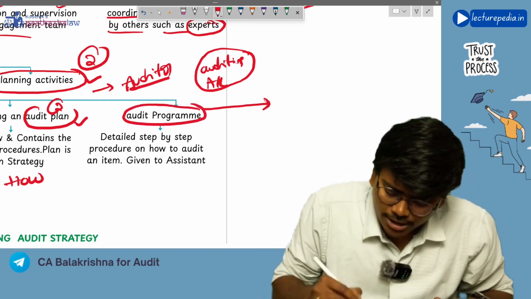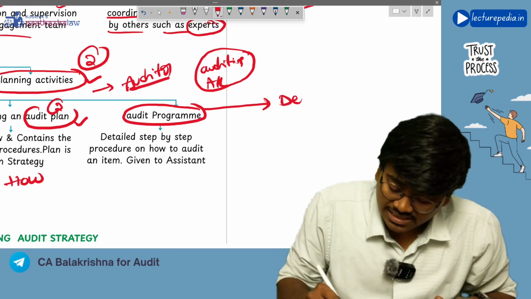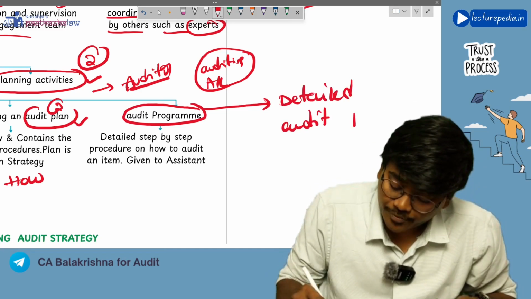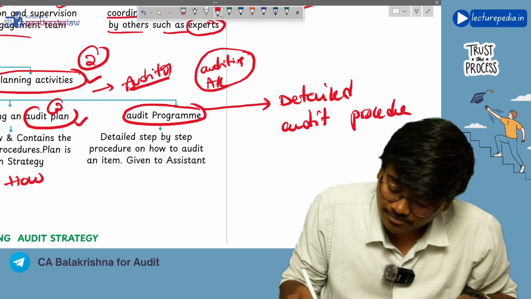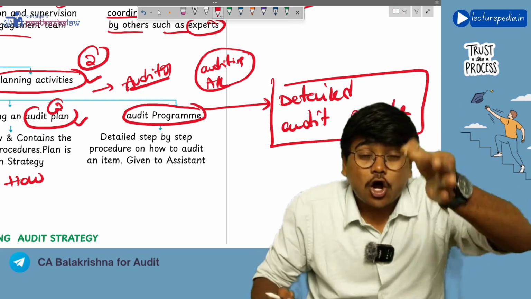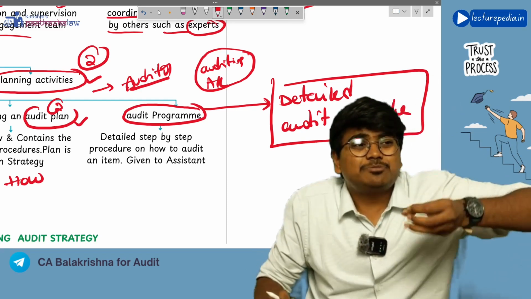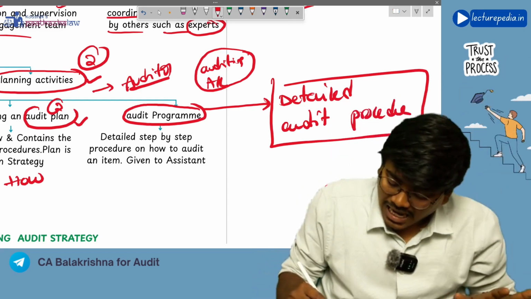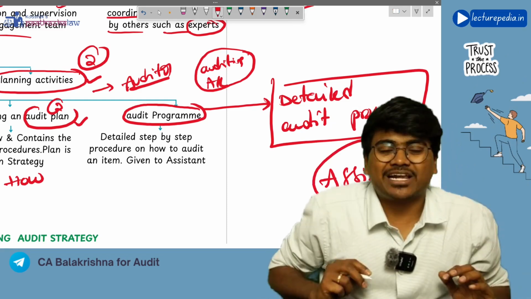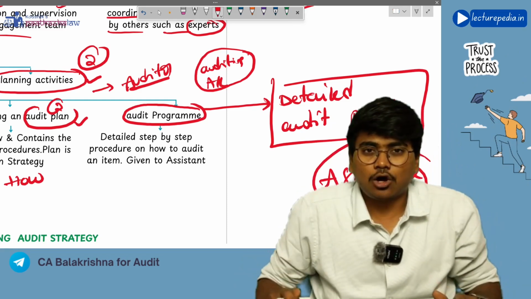Now this audit program contains the detailed audit procedures that have to be performed, and this audit program will be specifically given to the assistant who is actually doing the work, who is actually doing the audit.